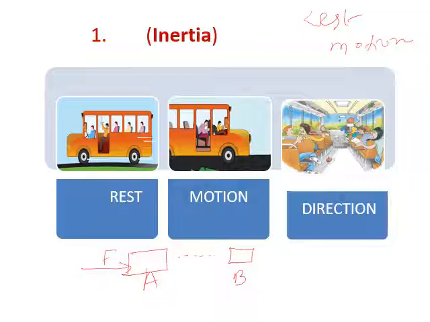He told that if you throw an object with heavier mass and another object with a lighter mass, the heavier mass will reach the ground first and the lighter mass will reach the ground later. After that, Galileo told that in nature, every object will continue in its own state, either in the rest condition or in the motion condition.